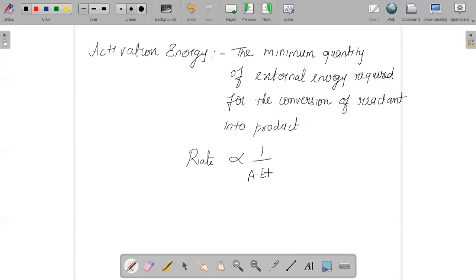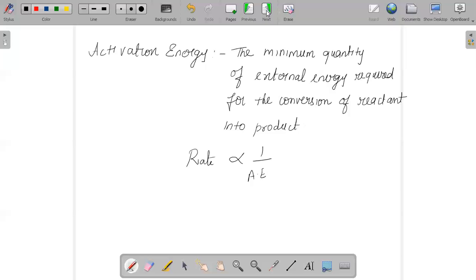So we can conclude that a greater value of activation energy leads to a lower rate of reaction, and an increased temperature will change the rate constant.